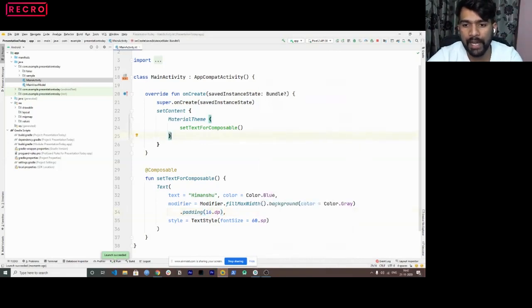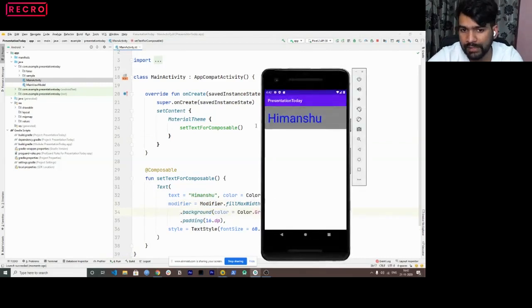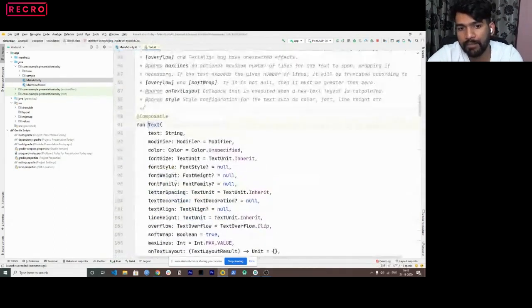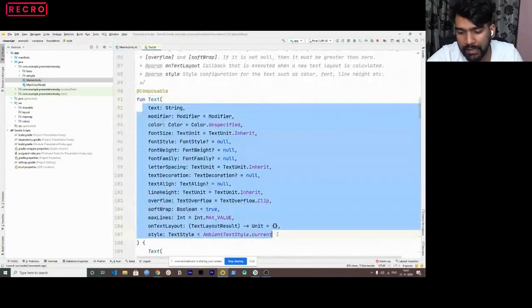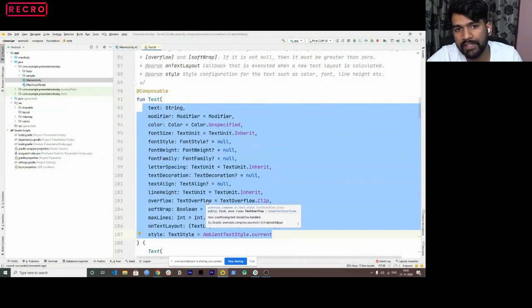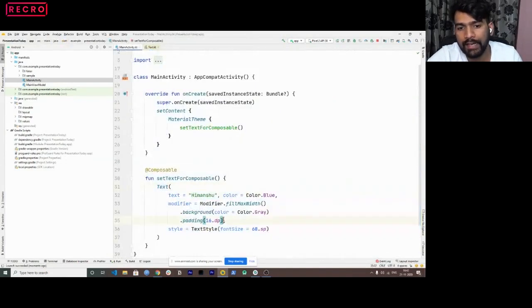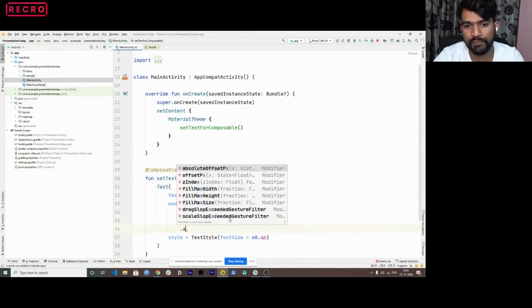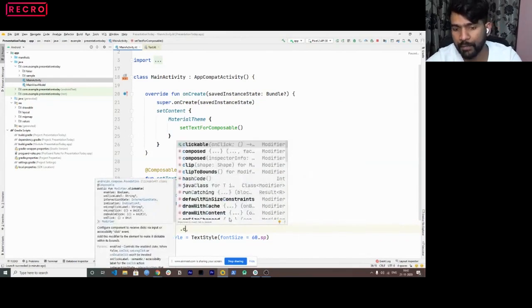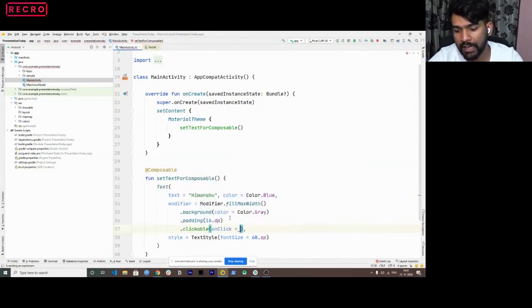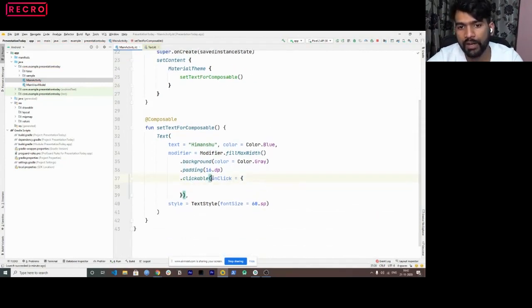Now let's say that I want to perform a click listener on this text, correct? But if you see the code here, you would not see any text onClick listener. That's not something which has been provided. So to add a click listener to anything, you can use, inside the modifier, what is known as clickable. Inside that clickable, you get an onClick lambda, right? Inside this onClick lambda, I'll just pass a toast just to show that this is actually working fine.